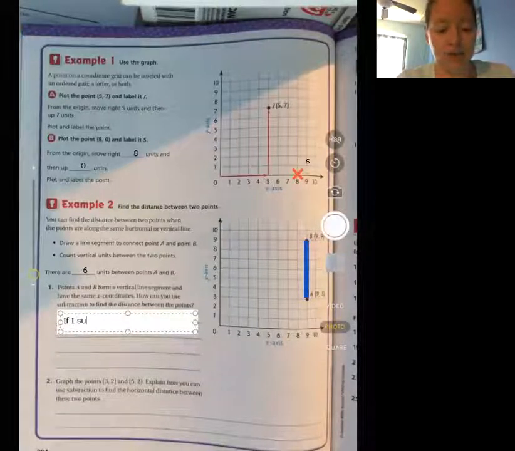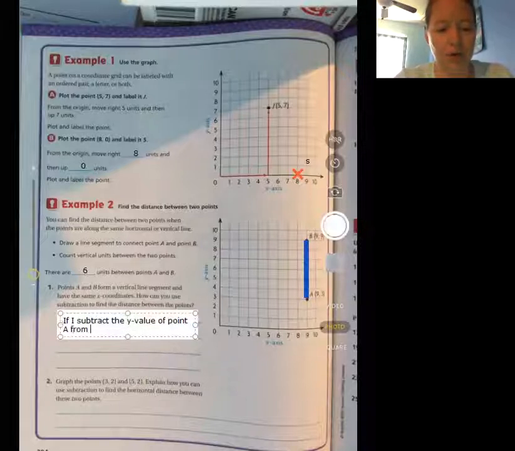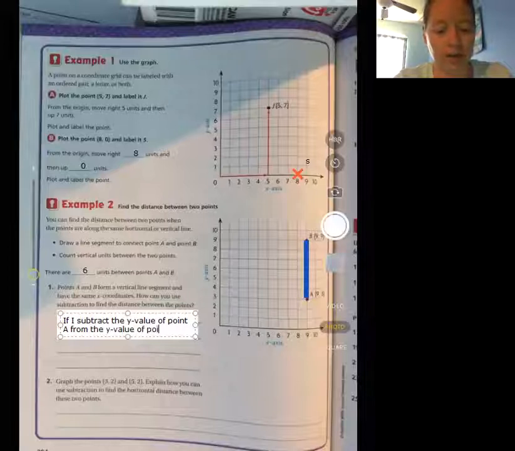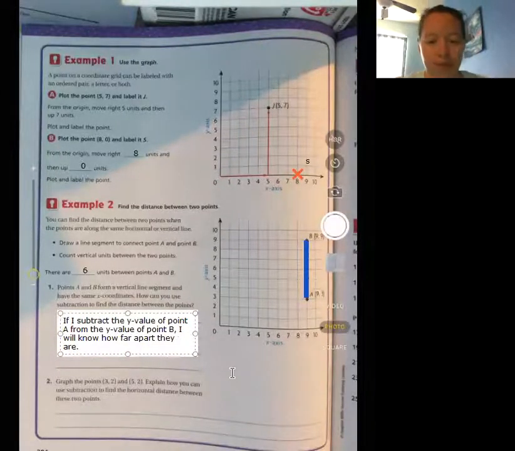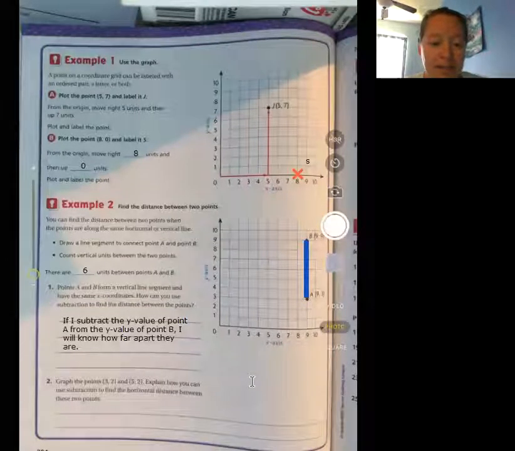If I subtract the y value of point A from the y value of point B, I will know how far apart they are. And then number 2, graph the points (3, 2) and (5, 2).